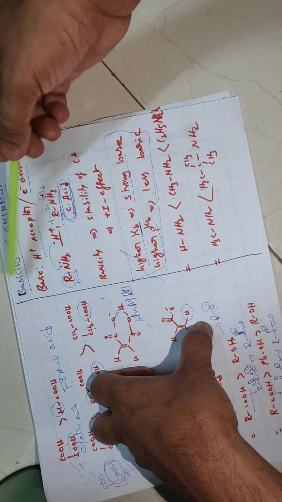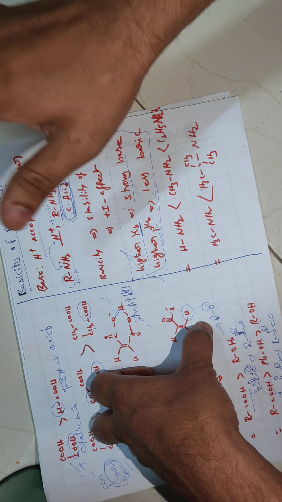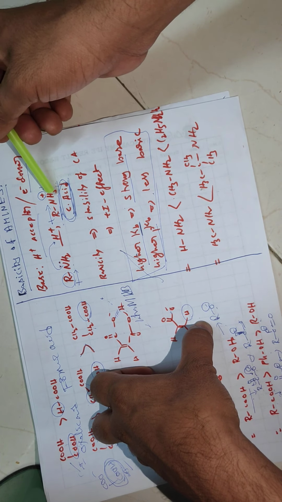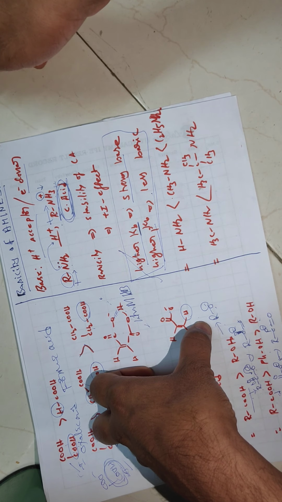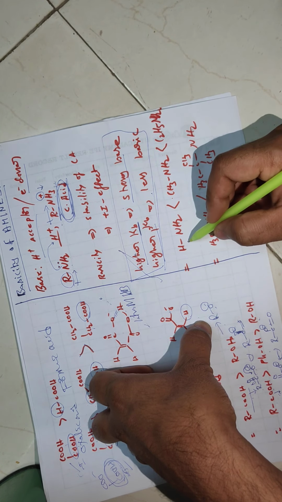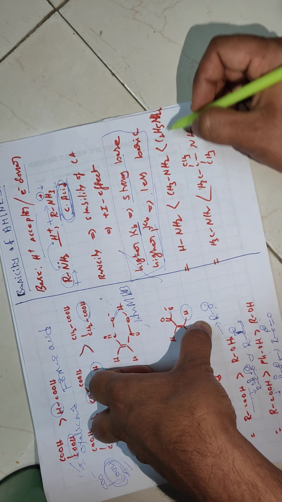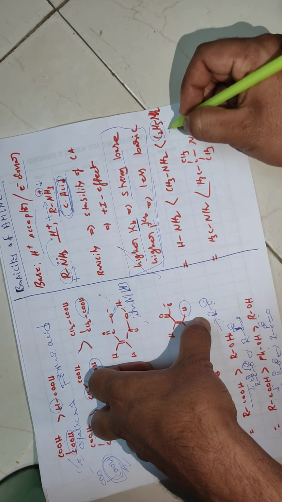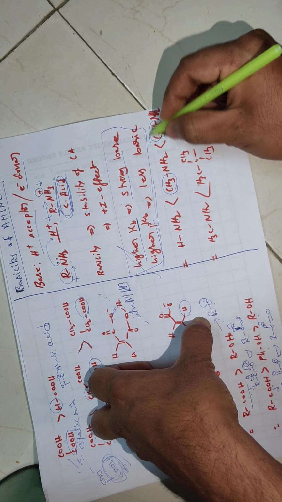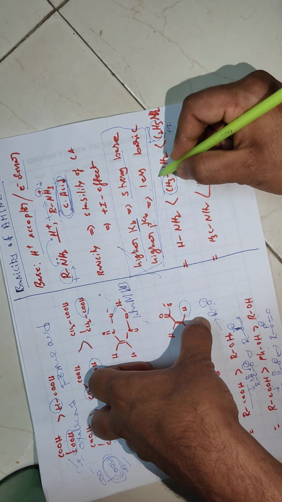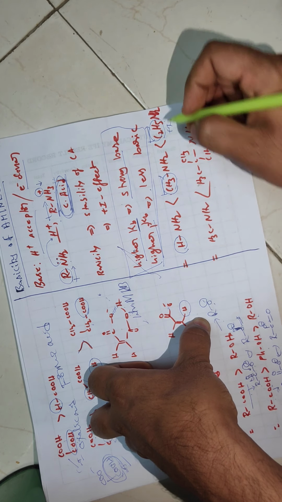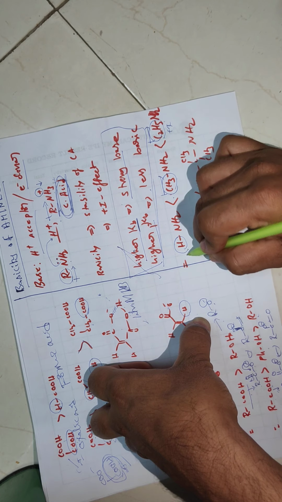So now finally we are coming to one conclusion, that basicity of any compound depends on the plus I effect. So in the presence of plus I groups, electron donating groups, basic nature increases. Now here, this is ammonia, NH3, and methylamine, and this is ethylamine. Among these, ethyl is a stronger plus I group than methyl. So this one increases more electron density, and methyl slightly increases electron density. Hydrogen does not increase or decrease the electron density. So here ethylamine is more basic, next methylamine and ammonia.